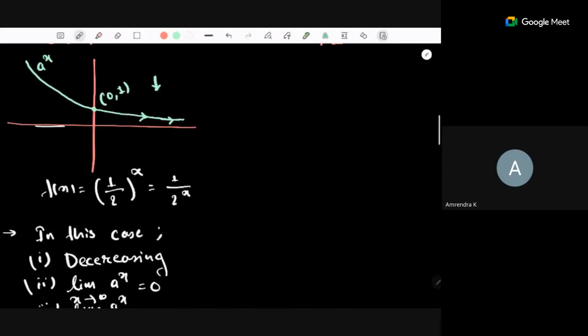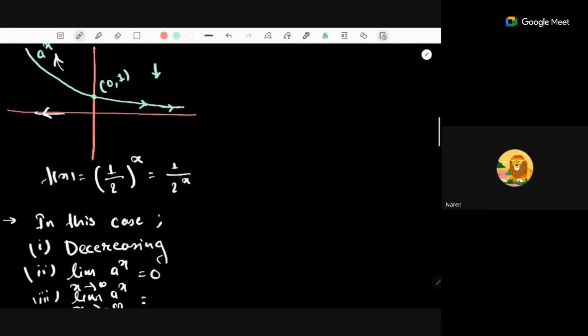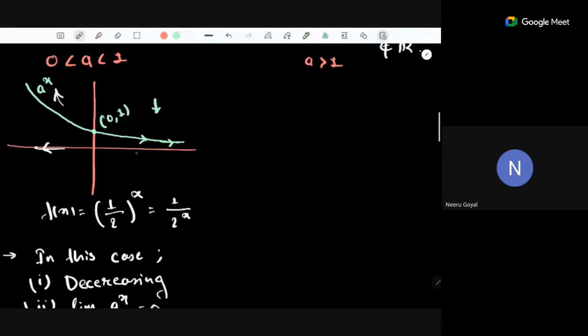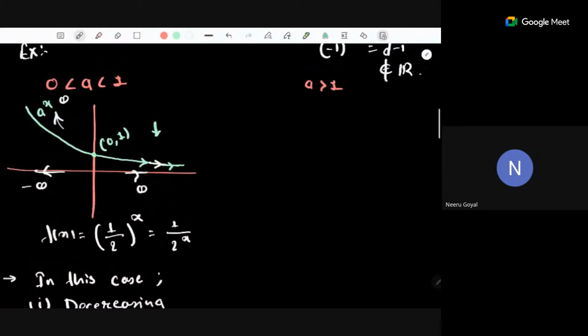As x is going towards minus infinity, where is the function approaching? Plus infinity, right? So the end behavior is kind of obvious. As x goes to infinity, the function reaches toward the x-axis, that means reaching 0. And as x goes to minus infinity, the function goes to infinity. So this is the end behavior of the function, and this is the graph of the function.